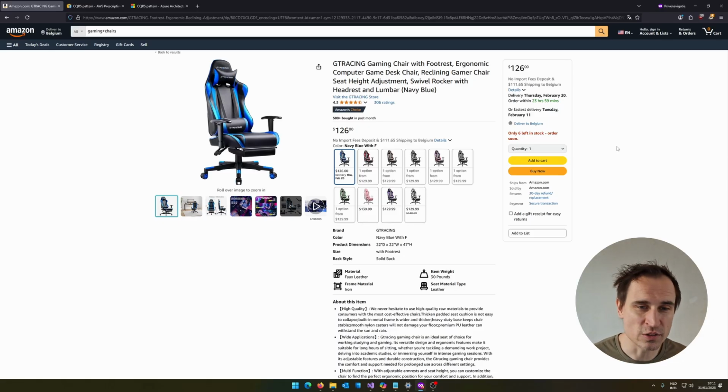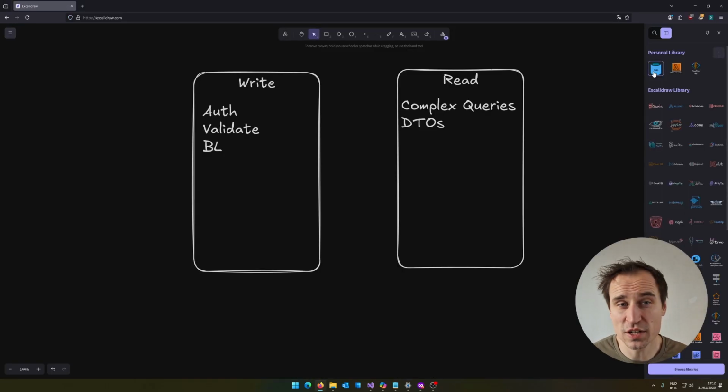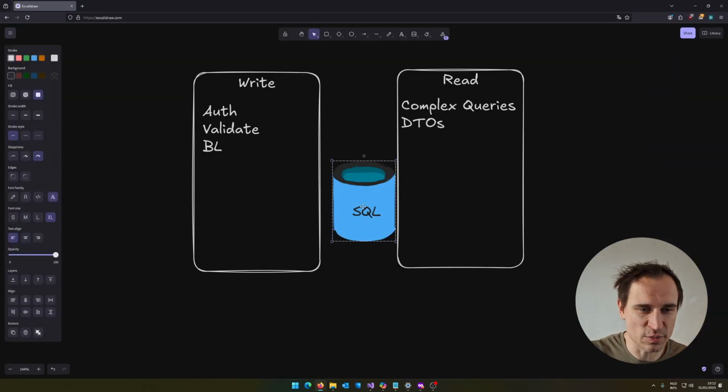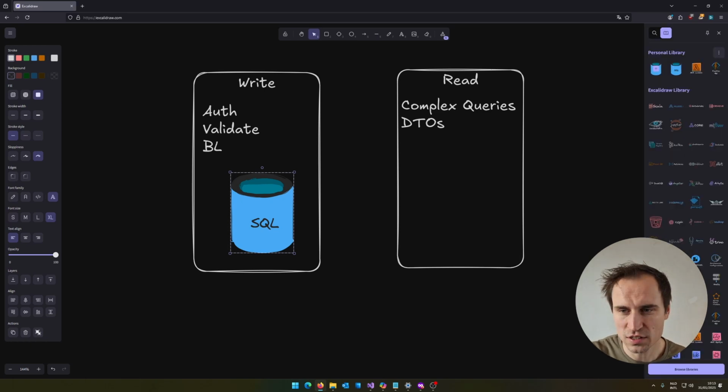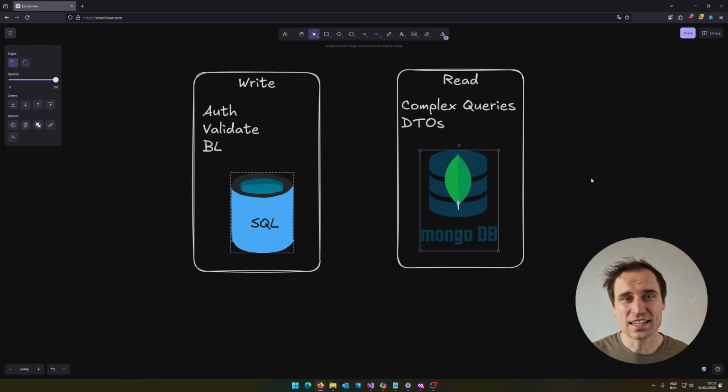Actually, Amazon uses microservices, and the reviews and the stock information and delivery would typically be in different microservices than the product information. So you don't want to go and have to query like 17 different services to create this page. No, you want all of that data ready to go so it can be read immediately. So the way that Amazon might solve this is by introducing one database here for the write model. For example, SQL, which has great consistency. And then for read, we might need something different. Let's throw in MongoDB, for example, which scales up massively.